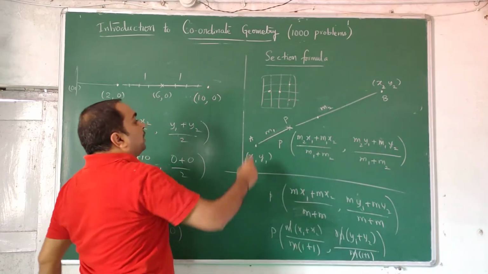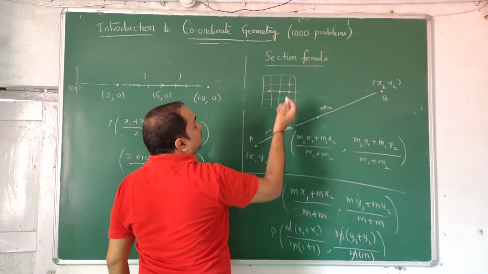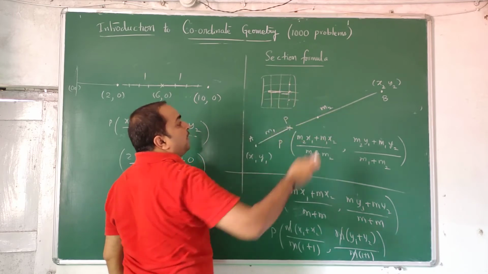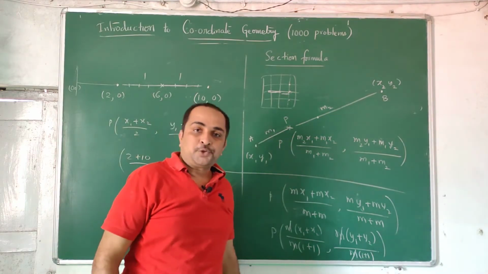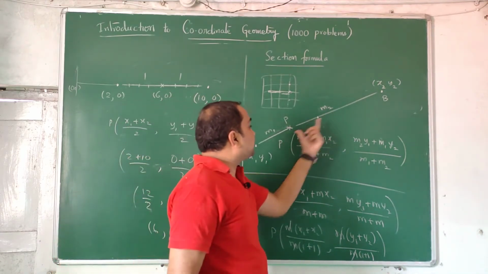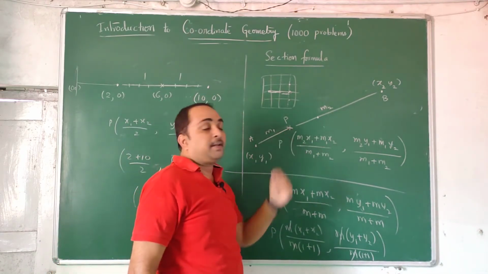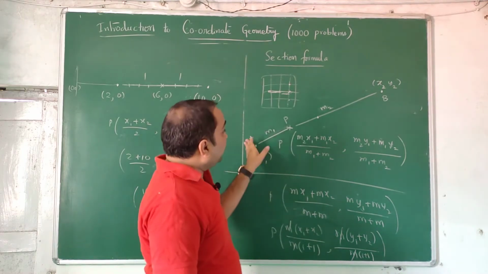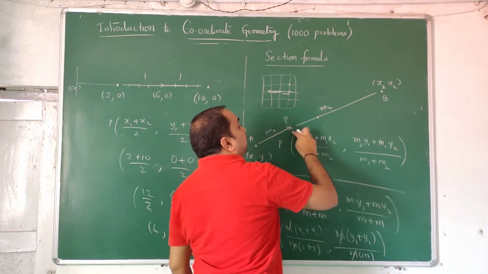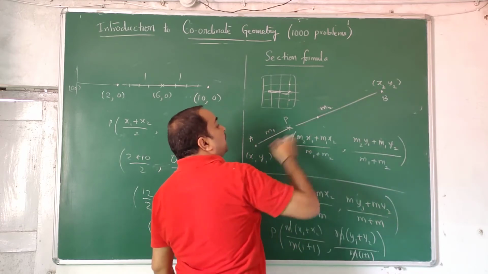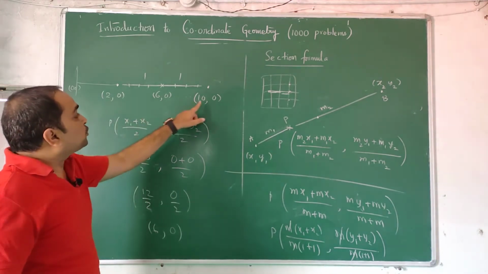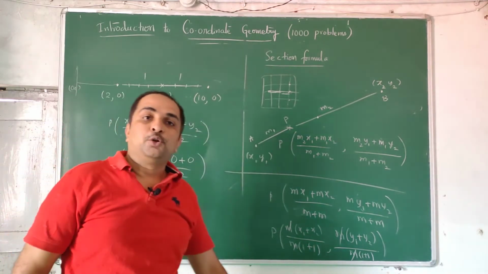Or if you already have 3 points along a straight line and you want to know the ratio, find this distance and this distance and divide. That will give you the ratio. Here we are not finding distances. Distances are given, we are finding the point. If the points are given and you want the ratio m1, m2, this distance divided by this distance will give you the ratio. Midpoint: x1 plus x2 by 2, y1 plus y2 by 2.